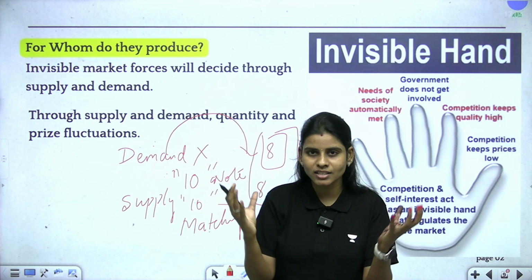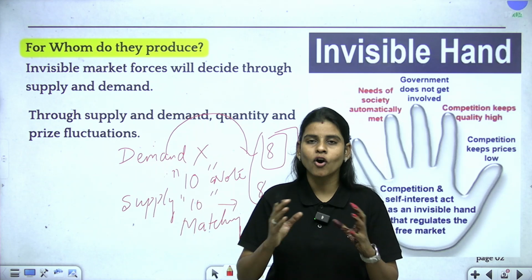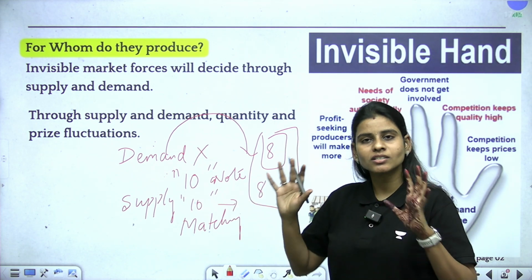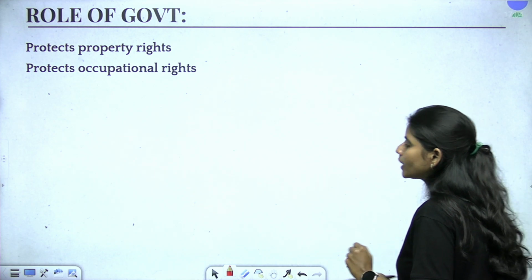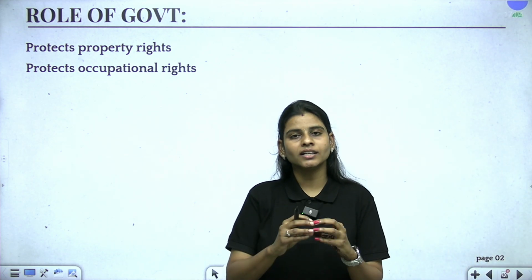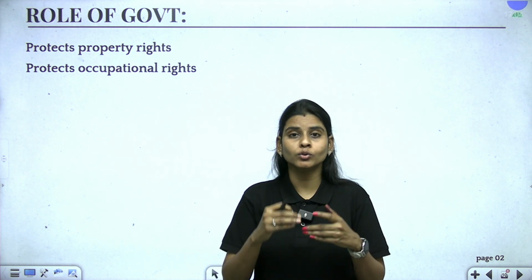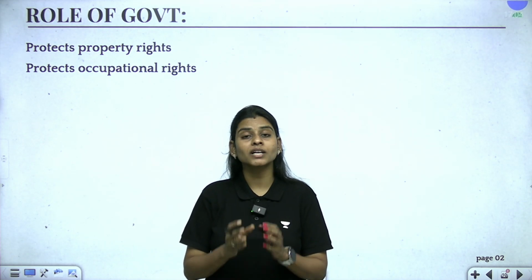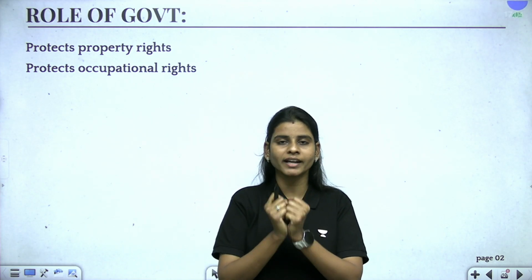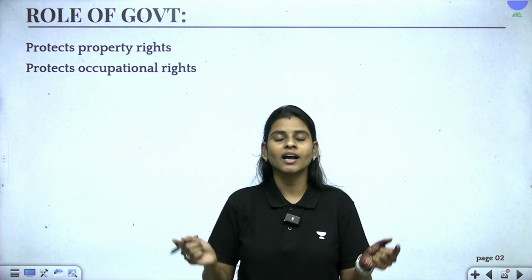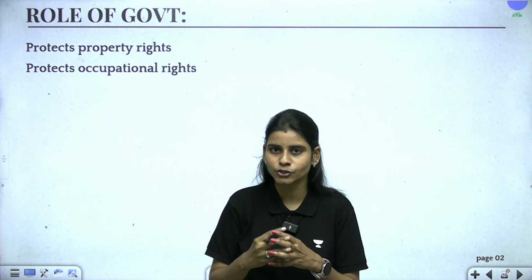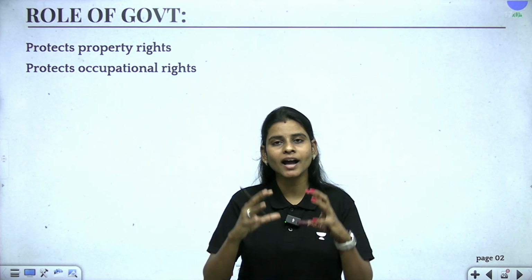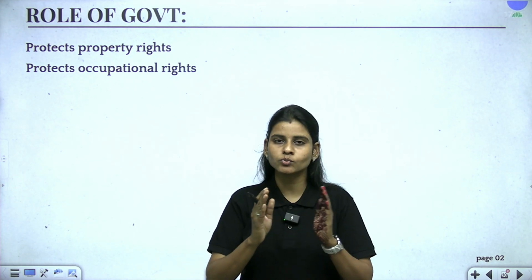Clear? So this force is called the invisible force, or the invisible hand, not the invisible hand you see in the movie. So this is how a market economy operates. So far it is clear that in a market economy, decisions like what to produce, how to produce, and for whom to produce are made by the firms and the consumers, largely by the firms, depending upon demand from the consumer side. There is no government intervention, and the market adjusts according to the natural forces of demand and supply itself. Whenever the market is in trouble, this invisible hand comes to save the market. So this is what we learned so far.